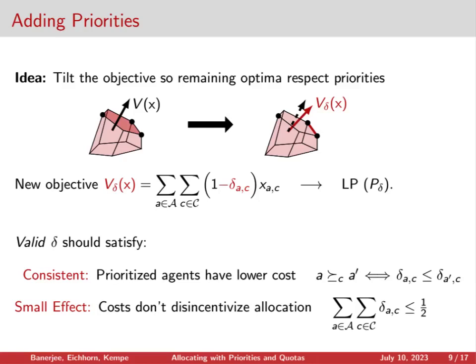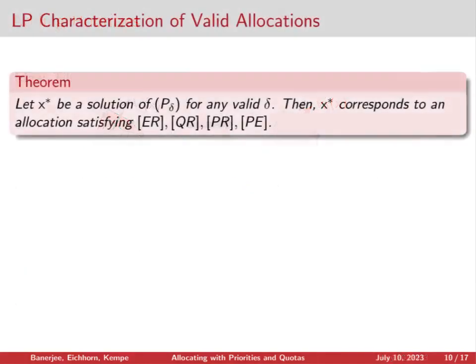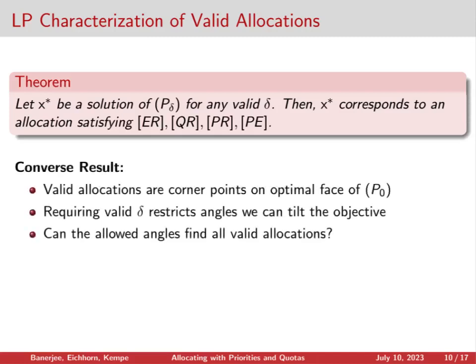We call a perturbation delta valid if it satisfies these two properties. This brings us to our first main theorem, which says that any solution of the program P delta for any valid delta corresponds to a valid allocation. This gives us an efficient algorithm for finding valid allocations, since solving P delta is really just solving a weighted bipartite matching problem. One can ask whether there's a converse to this result.